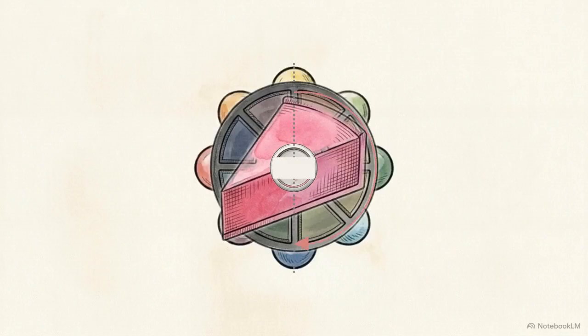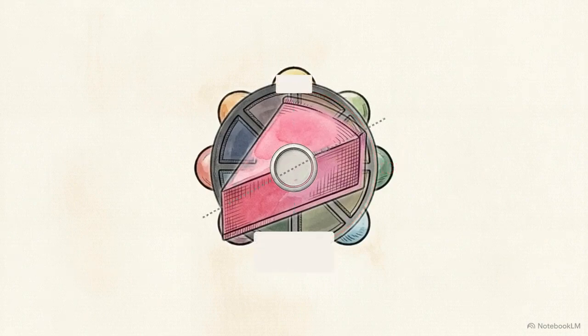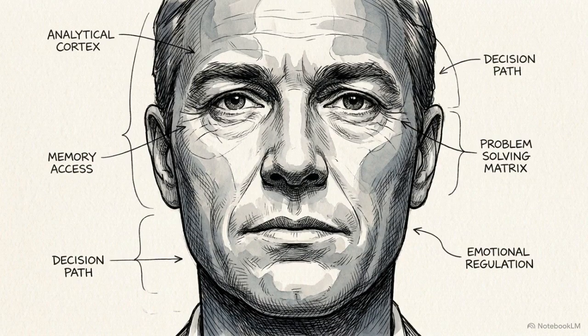Following Plutchik's model, opposing emotions sit exactly 180 degrees apart. Joy is directly across from sadness. Anger sits opposite fear, silently mapping out the relationships between different states of mind.